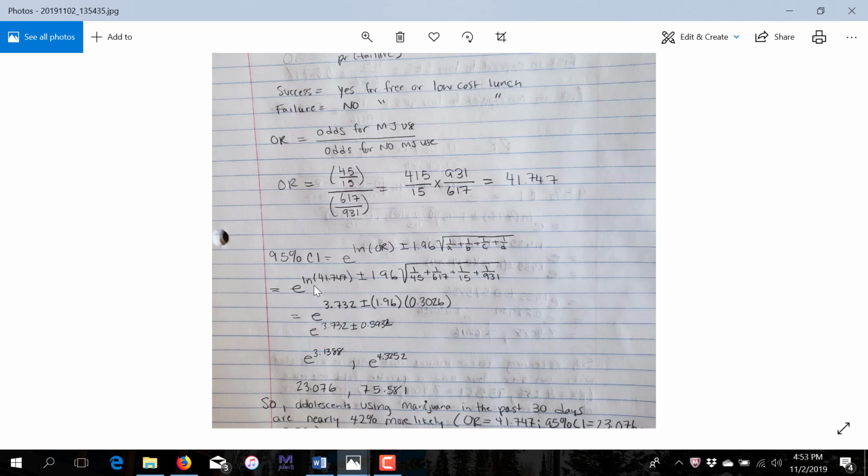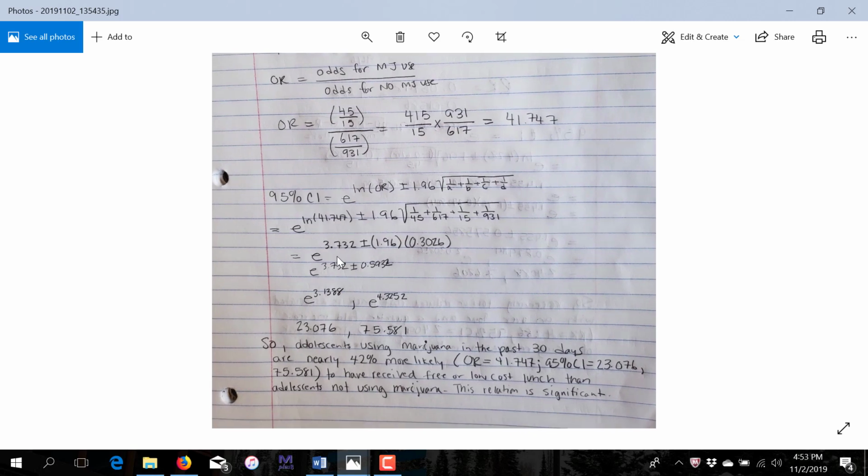When we do that, you'll see we take the natural log of our odds ratio, and we do 1.96 for the margin of error times the square root of all these different numbers here. These are the different cell values. And when we calculate that, we get, so we're dealing with the natural log. So at the end, we have to exponentiate to return everything back to the odds ratio.